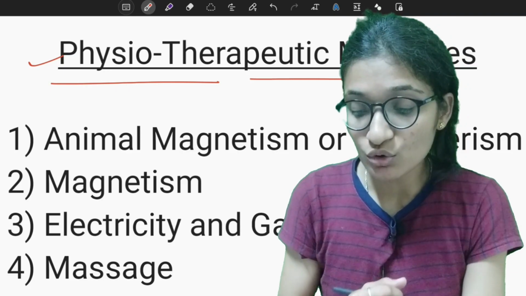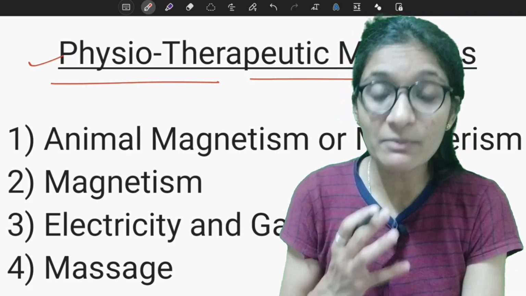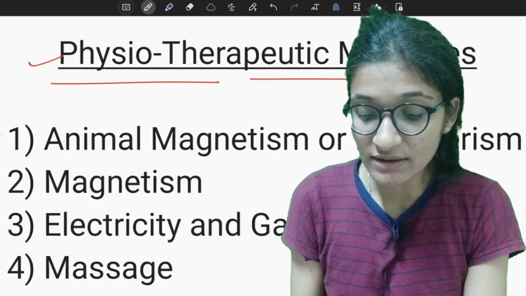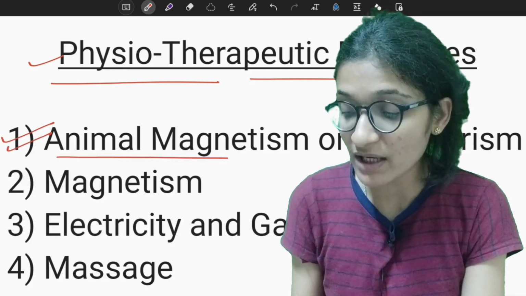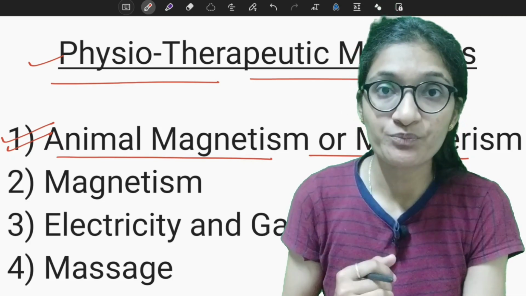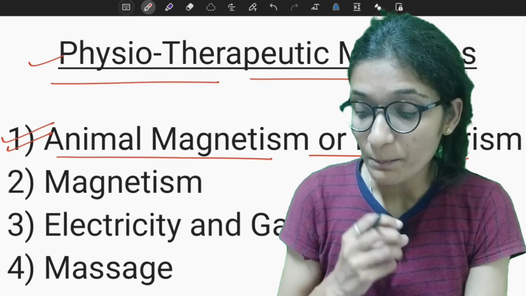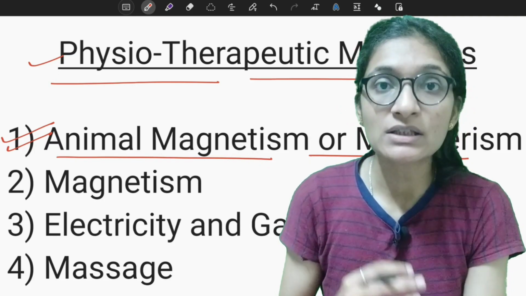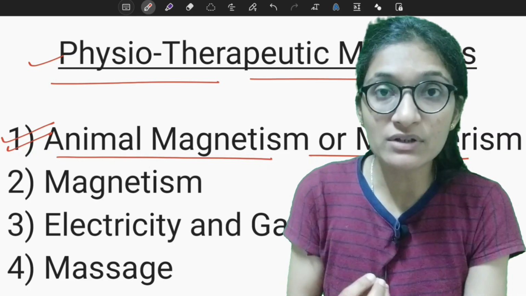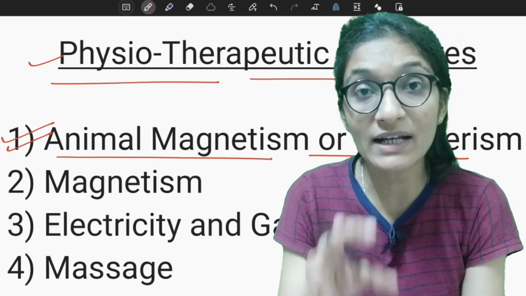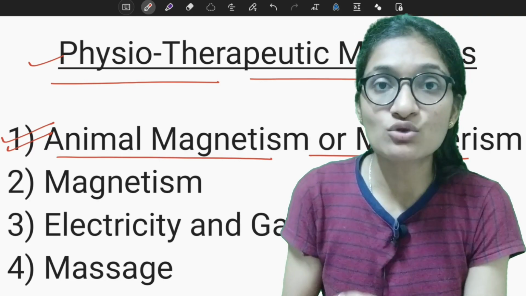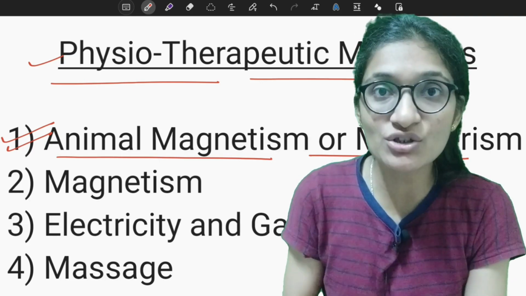So the first method is animal magnetism or mesmerism. What does animal magnetism or mesmerism mean? Mesmerism simply means we are transferring a power from one person to another person, but the person should be well intellectual and well intentioned.